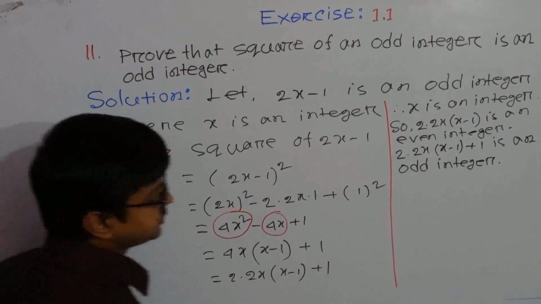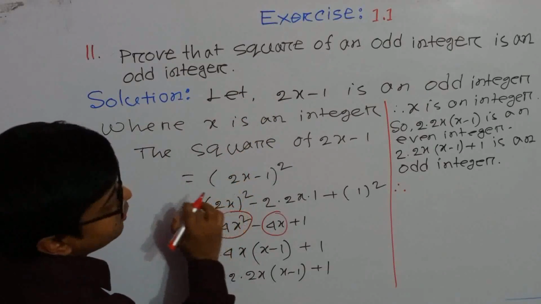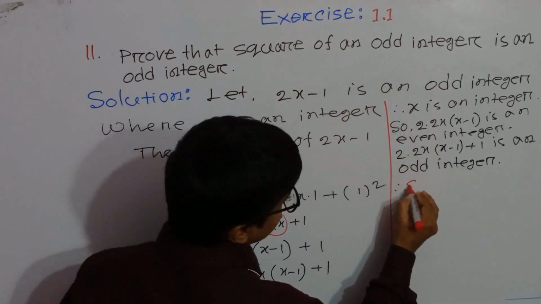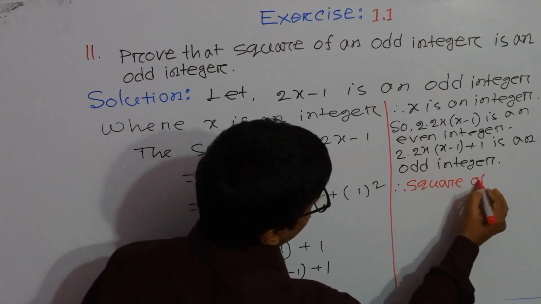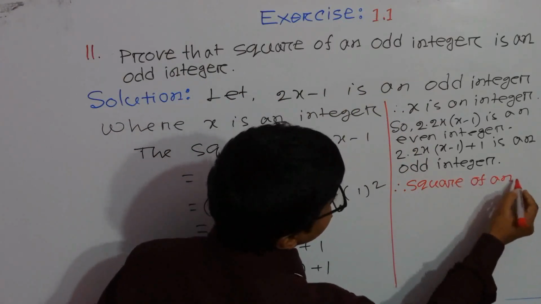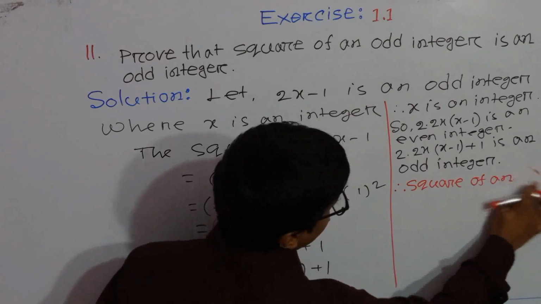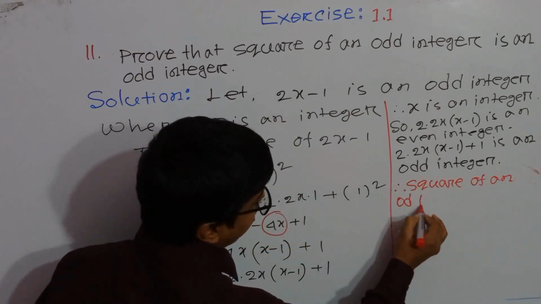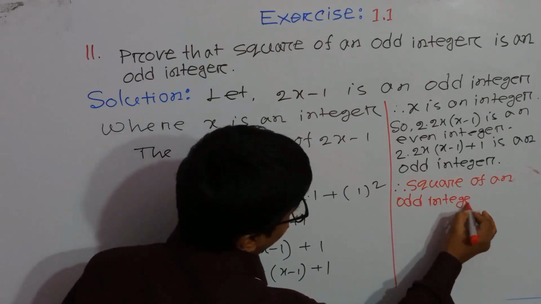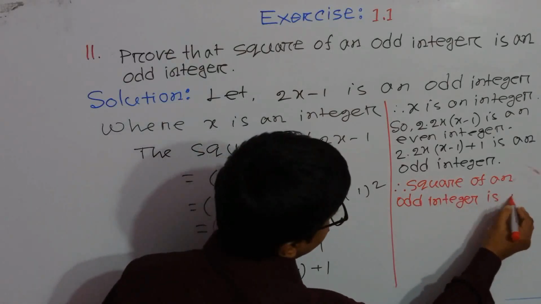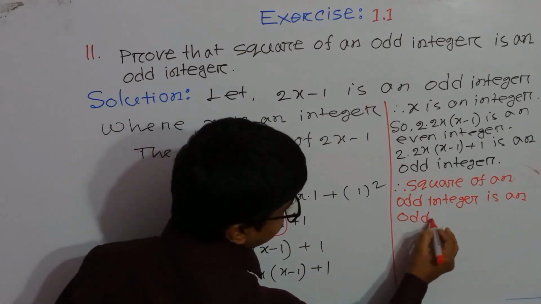Therefore, here the square of an odd integer is an odd integer.